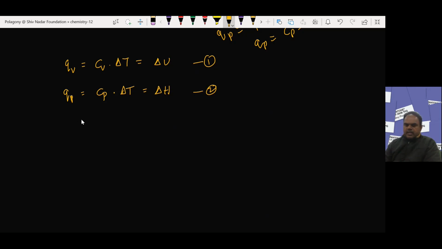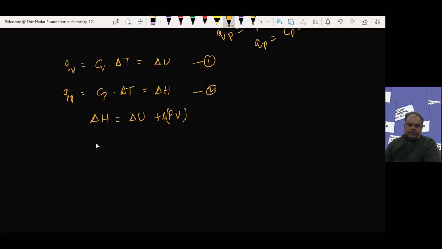As we know, the enthalpy change, delta H, by definition is the change in internal energy plus the product of pressure and volume change. This is the equation.